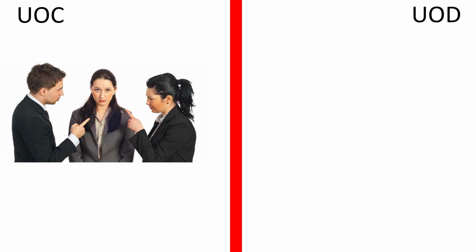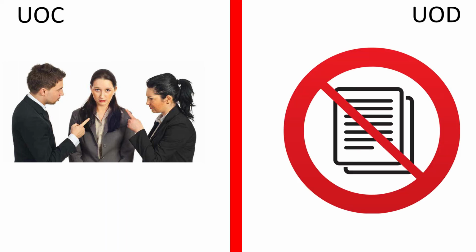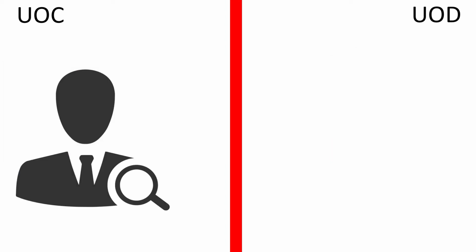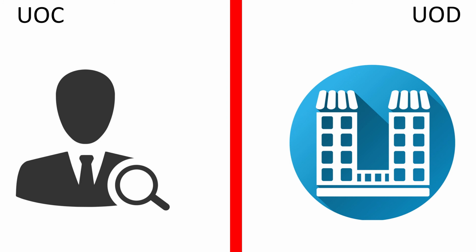In the category of aim, unity of command prevents dual subordination. That basically means eliminating dual leadership. In unity of direction, it prevents overlapping activity, that means unnecessary work or repetition of work. The third category is implementation. Unity of command usually affects individual employees, but unity of direction usually affects the entire organization.